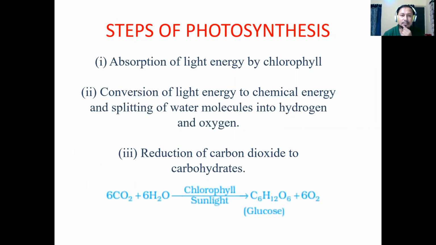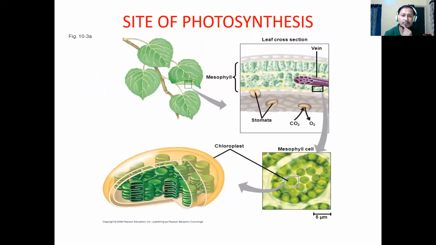Coming up, this is also important: the steps of photosynthesis. What are the steps in photosynthesis? First, the light is absorbed by chlorophyll. Then conversion of light energy to chemical energy and splitting of water molecules into hydrogen and oxygen. And lastly, we have reduction of carbon dioxide to carbohydrate. We'll study this in more detail when you learn the structure and function of chloroplast. So this is the site of photosynthesis.